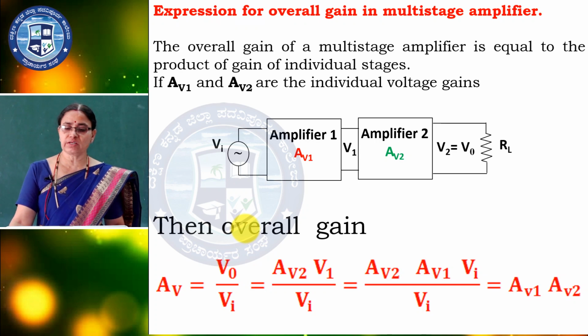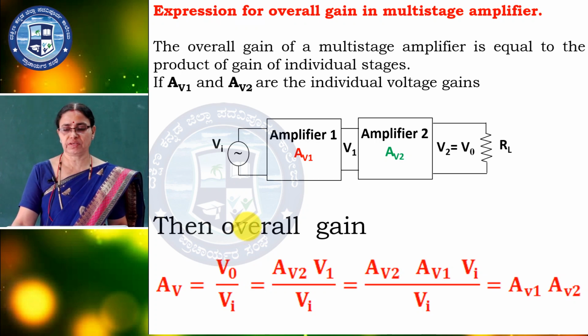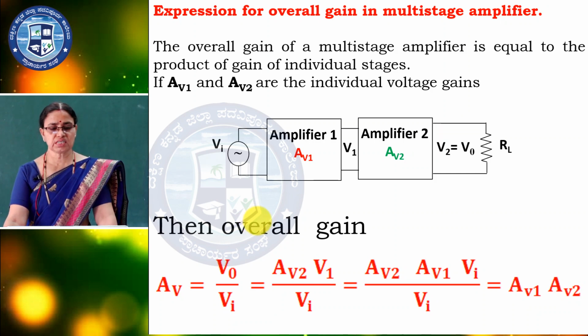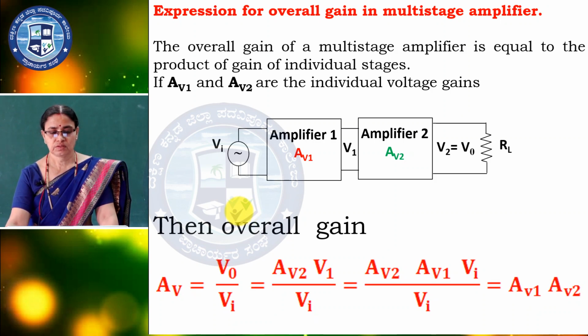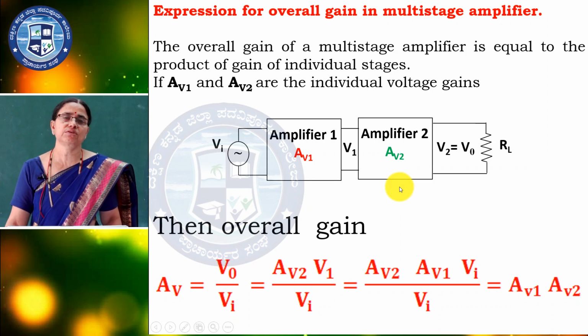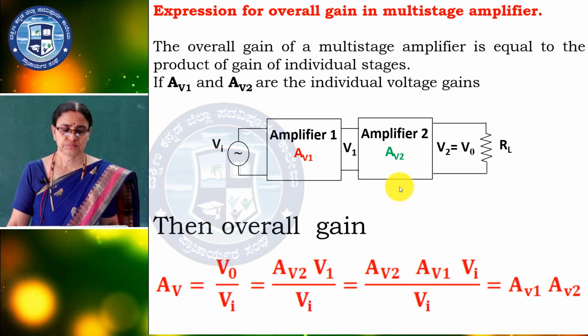Expression for overall gain in a multi-stage amplifier. I consider only two stages here, so that you can understand clearly. The first stage gain will be AV1, the second stage AV2. Now, you know the output expression; the gain expression is equal to V out by Vi.